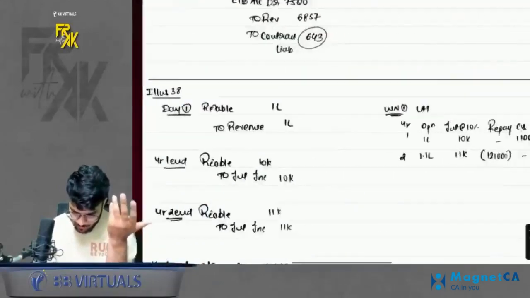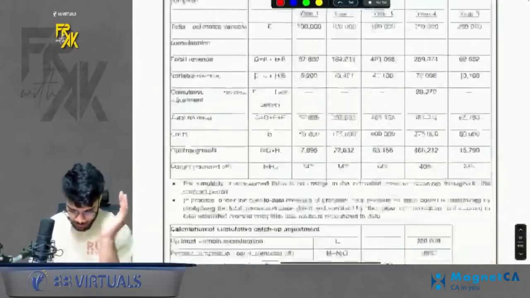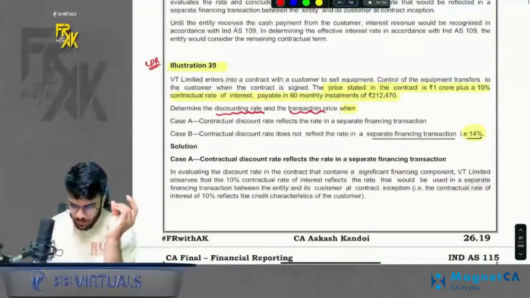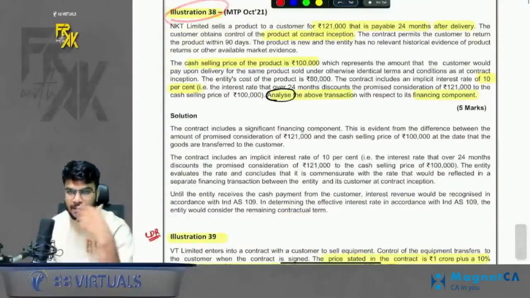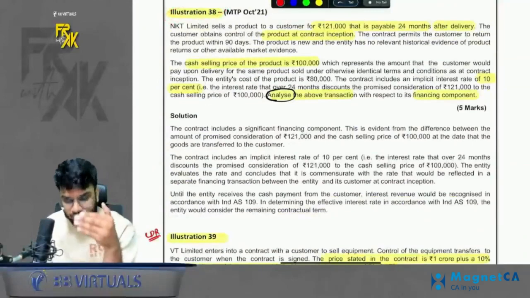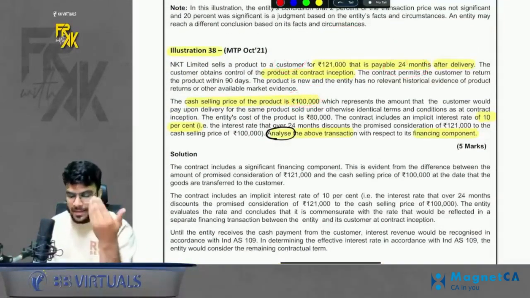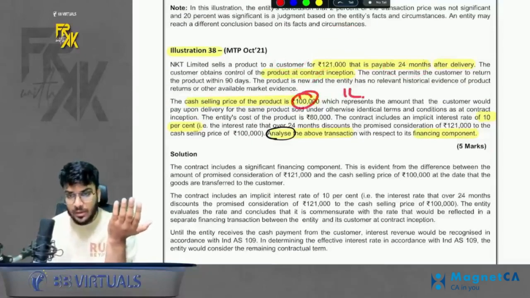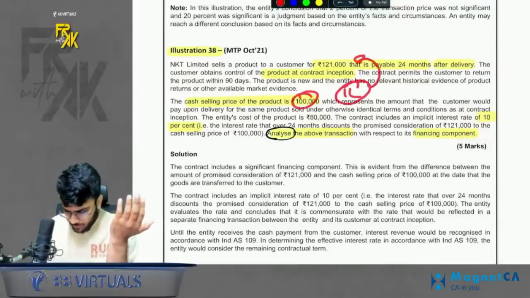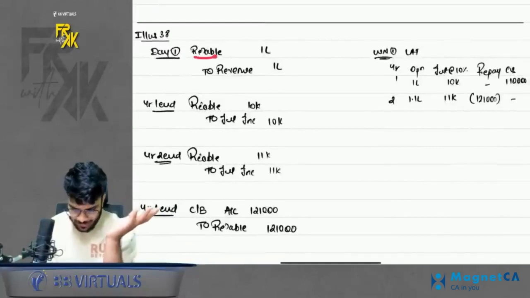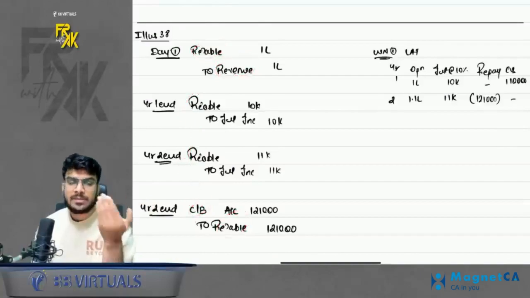Next good question is illustration number 38, 39. 35 already done. 38 is simple, but shall I revise it? In 38, basically, the company is selling a product on the first day. But the customer makes a payment after 24 months. So the customer is paying extra. So here there is a significant financing component. So how much is the revenue? Revenue is going to be 1 lakh only. And whatever you are paying above that, 21,000, is a financing component. So I have tried to pass entries here. Receivable to revenue, then receivable to interest, and whatever you receive, reverse the receivable and book cash bank.